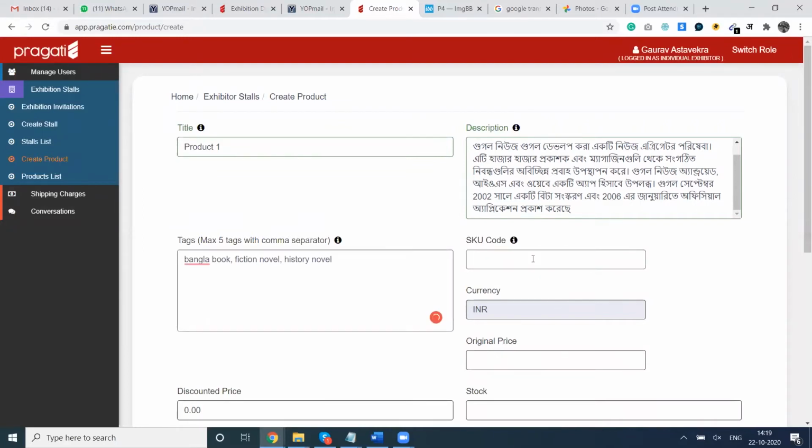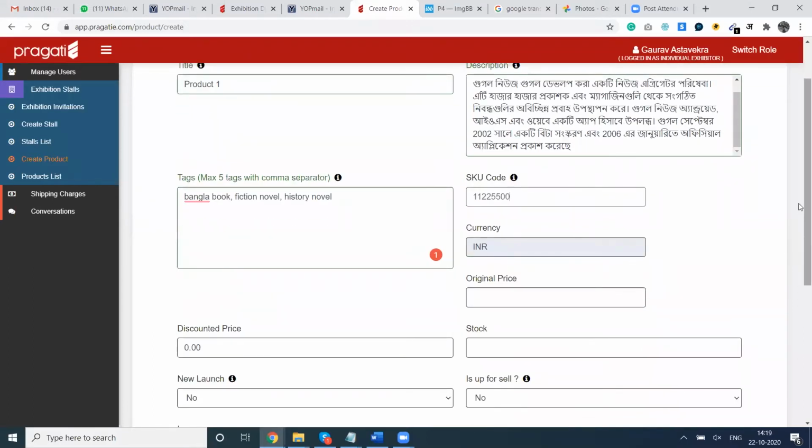Then a SKU code needed to be given. SKU code, all of you must be aware, is a very unique code about your inventory. So for the purpose of this demonstration, I will give my own unique code to this product.